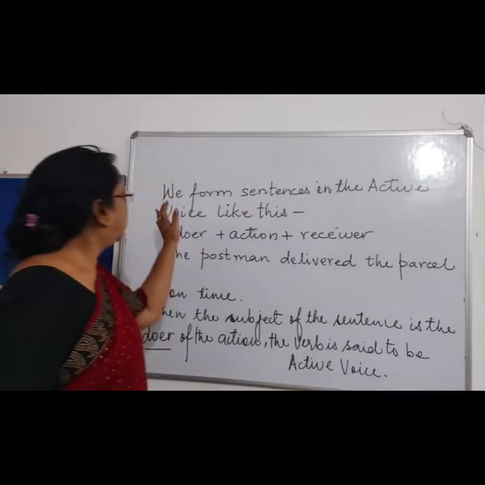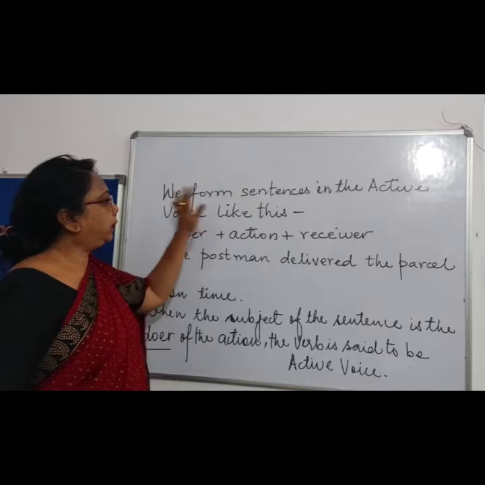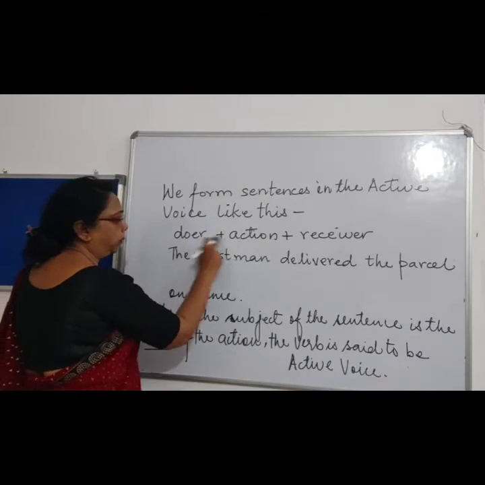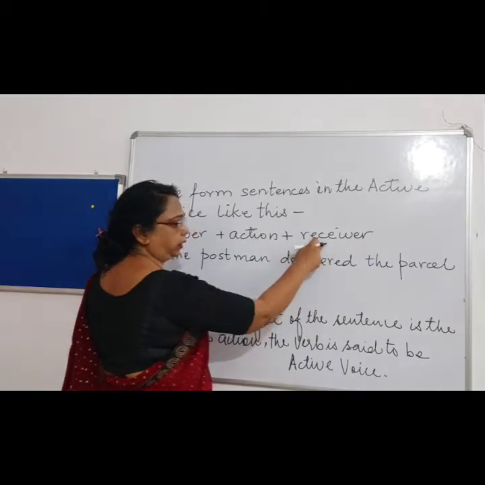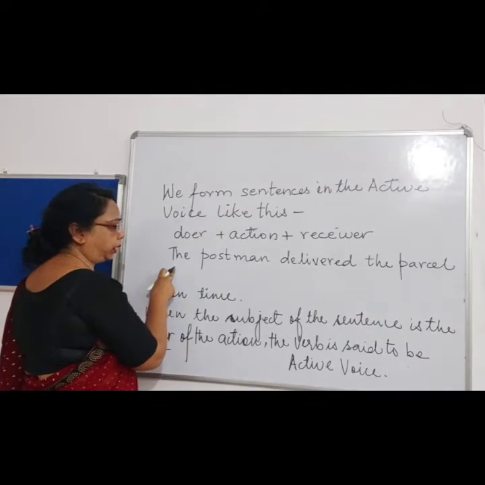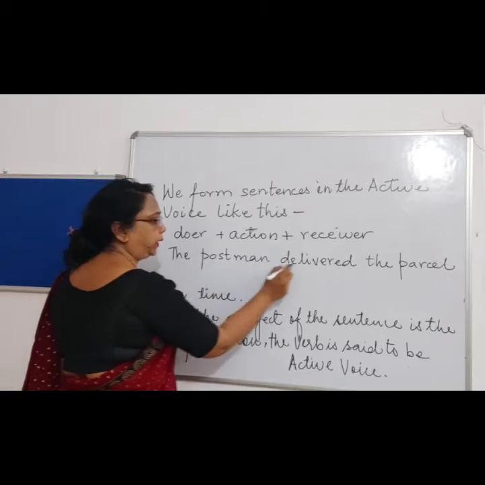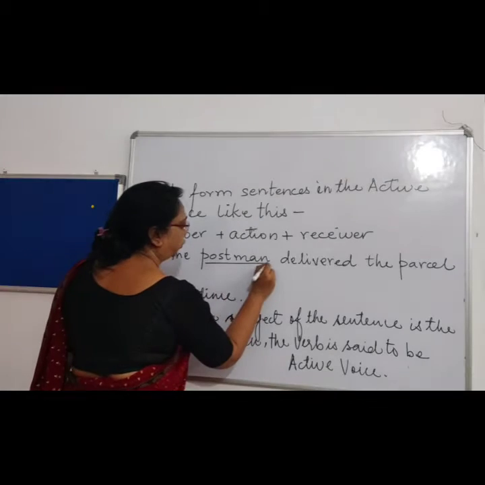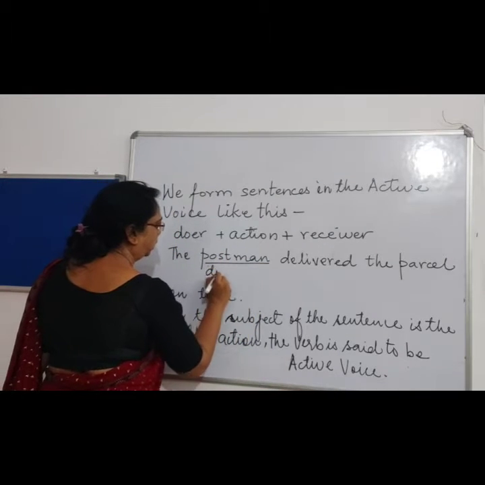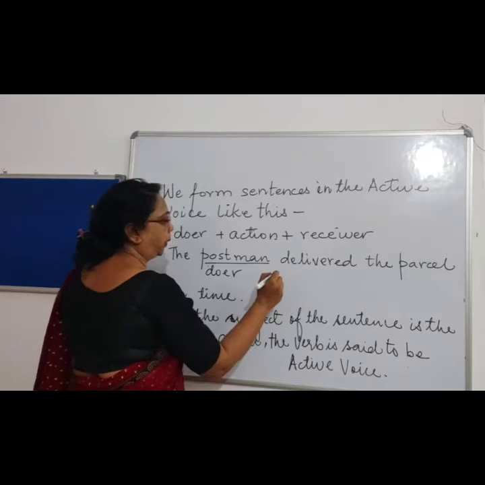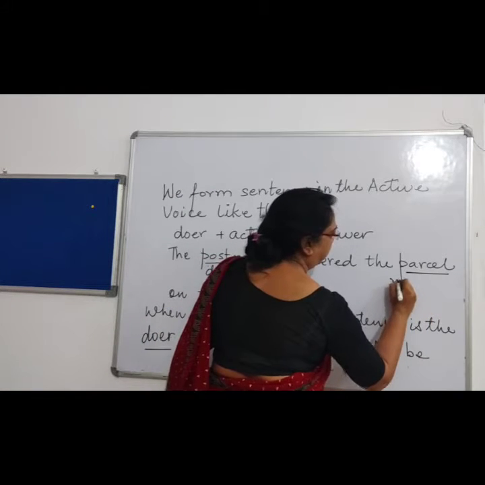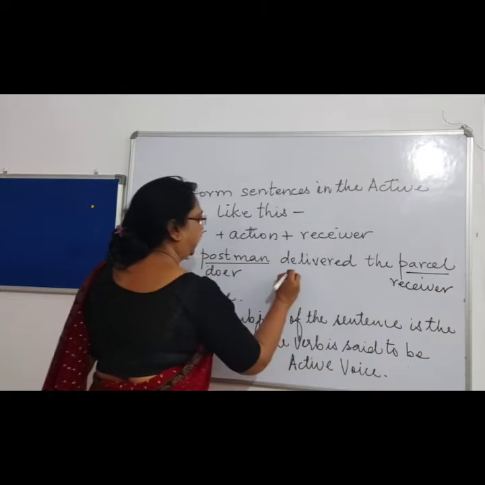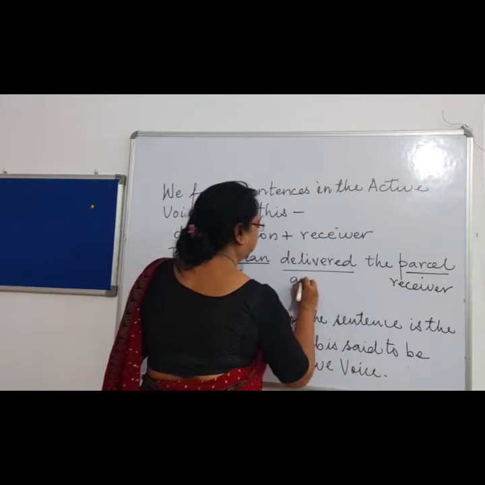Now children, to form a sentence in the active voice, we follow this: doer plus action plus receiver. Let's see an example: the postman delivered the parcel on time. Over here the postman is the doer, the parcel is the receiver, and delivered is the action.